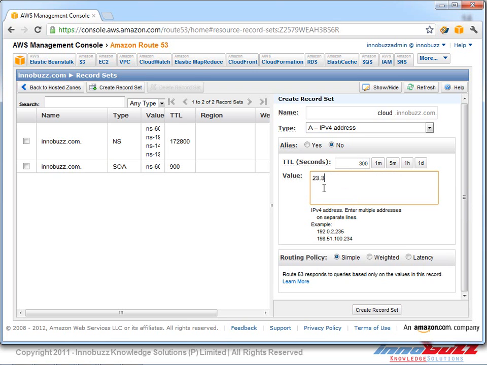We can type an elastic IP if we have one, or another IP address or the public DNS name associated with our EC2 instance. And also we can mention other services like the Elastic Load Balancer's public DNS name as well. So we give the IP and we click on create record set.